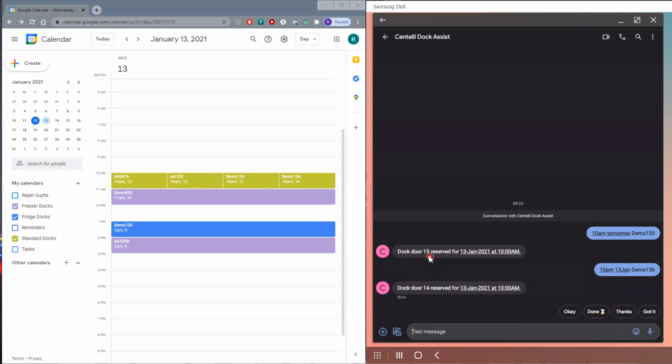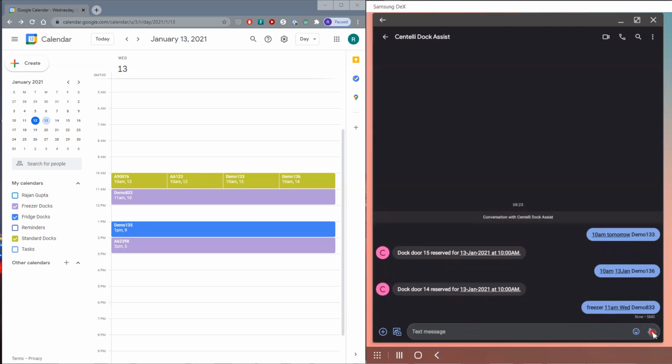So you can see different doctors get picked up based on the availability of those doctors and the definition, whether they're standard or not. Because in my messages, I'm not defining whether it's a freezer, fridge, or standard. The default is standard. If a driver wanted a freezer appointment, for example, then we will simply type in the word freezer. So we'll say freezer, 11 a.m. Wednesday, demo 833.